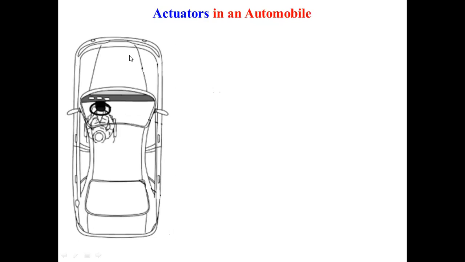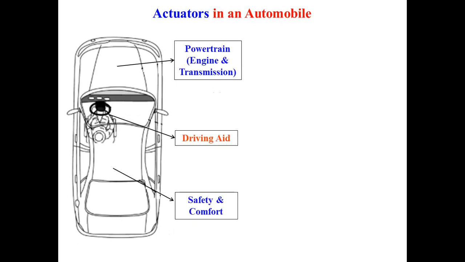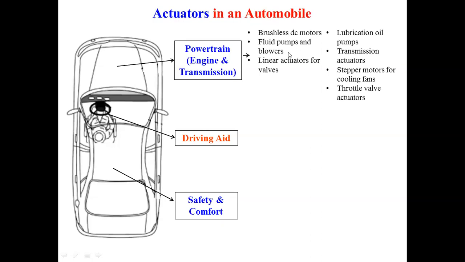Now, if you see the other one, that is the actuator, how many actuators are there and what are the different types? This is the same car we are taking, and similarly to earlier, we are dividing all these systems and components into three categories: powertrain, that is engine and transmission, driving aids, and safety and comfort. Under the powertrain, in line with the sensors, we have different actuators. These may be brushless DC motors, fluid pumps and blowers, linear actuators for valves, lubricating oil pump, transmission actuators, stepper motors for cooling fan, and throttle valve actuators.